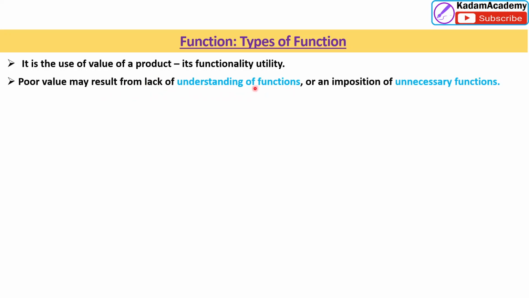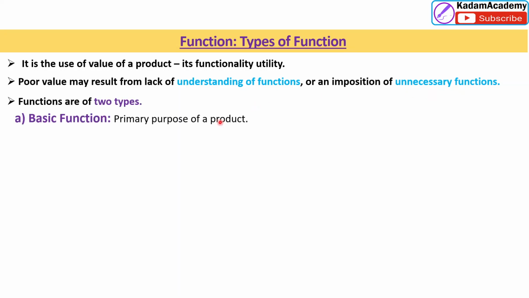That is important. When we understand the function, or an imposition of unnecessary functions, we have to reduce the unnecessary functions. There are two types of functions: basic function and secondary function.